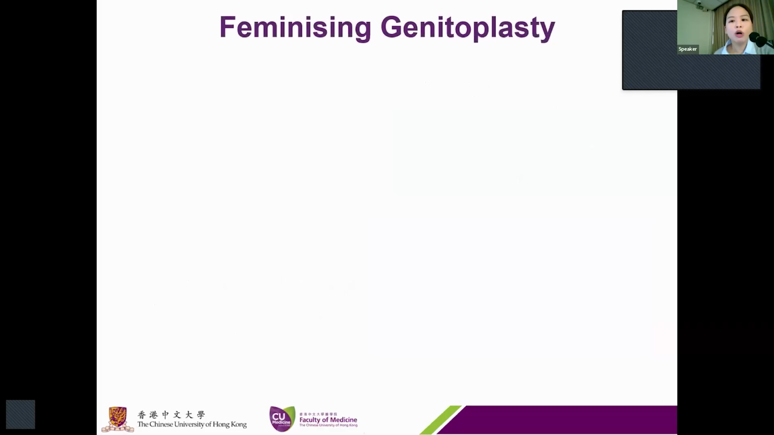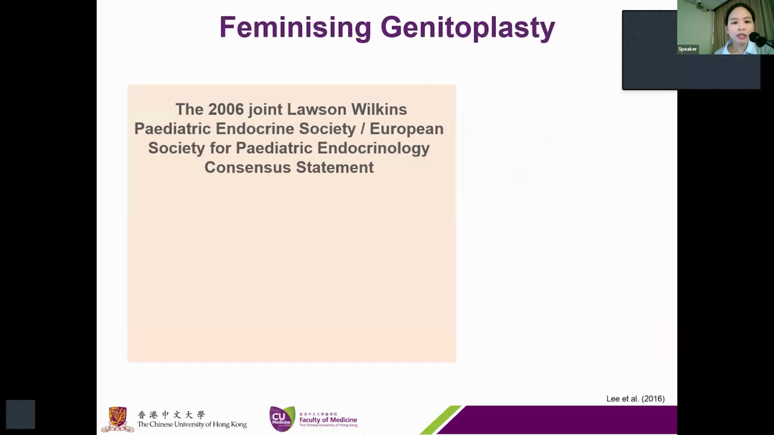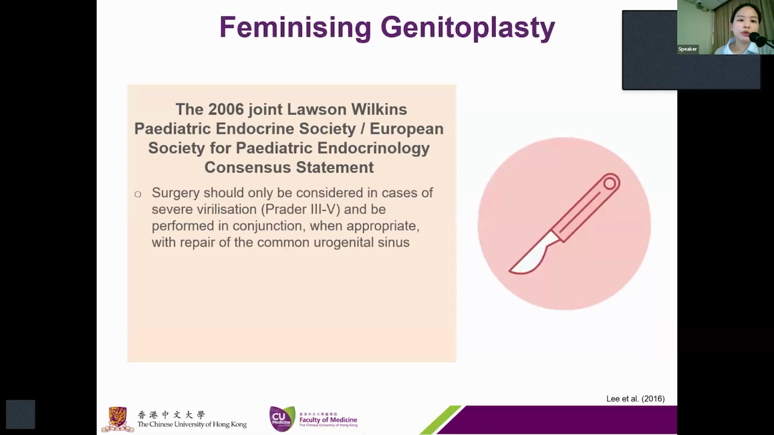So when should we perform genitoplasty? According to the 2006 Joint Lawson Wilkins Pediatric Endocrine Society and European Society for Pediatric Endocrinology Consensus Statement, surgery should only be considered in cases with severe forms of virilization, which it defines as Prader stage 3 to 5. And the surgery should be performed in conjunction, when appropriate, with repair of the common urogenital sinus.